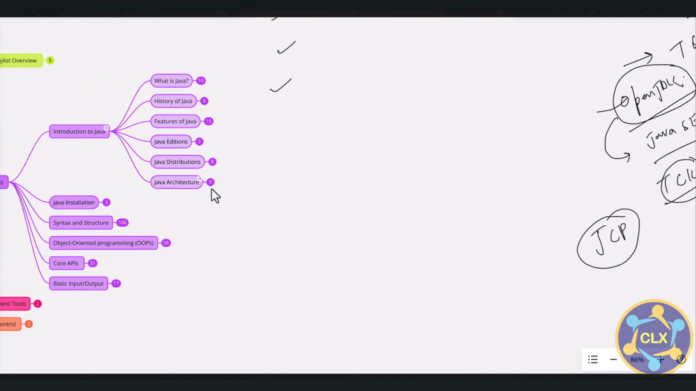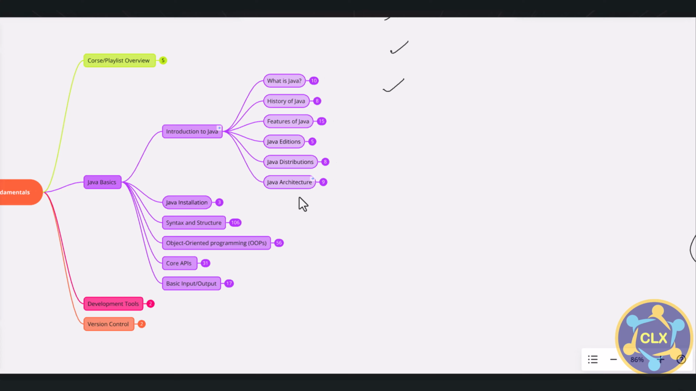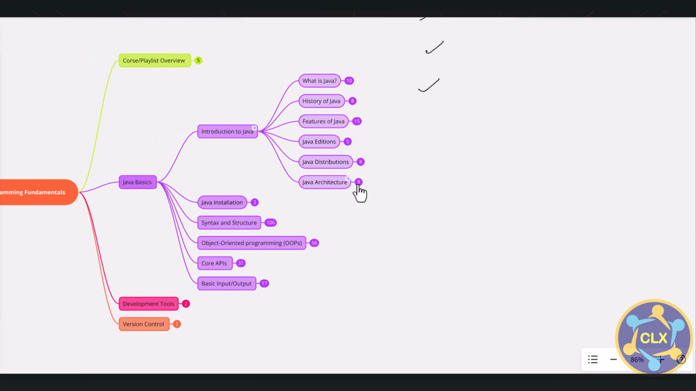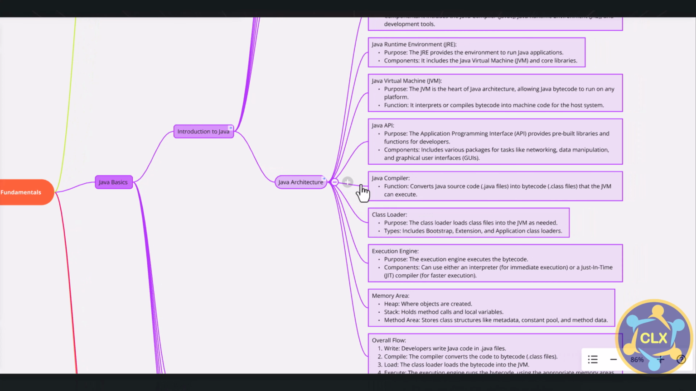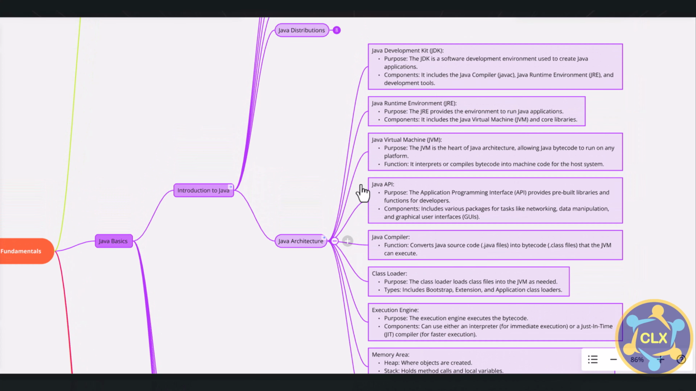Now one of the important things here is Java architecture. In Java architecture, I have written down some points here, so let me go through it. I will briefly explain. We will be seeing the Java Development Kit (JDK), JRE, Java Virtual Machine, Java API, Java compiler, Java class loader, execution engine, and memory area. So these are covered as part of Java architecture. Let me explain what Java architecture is.